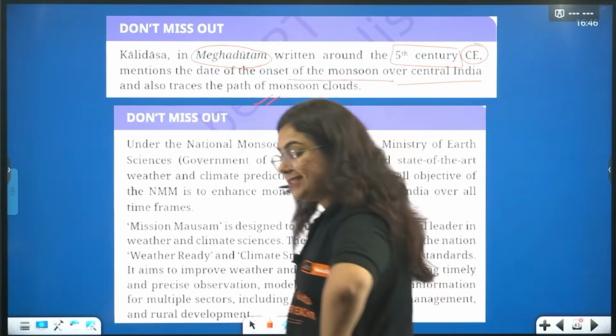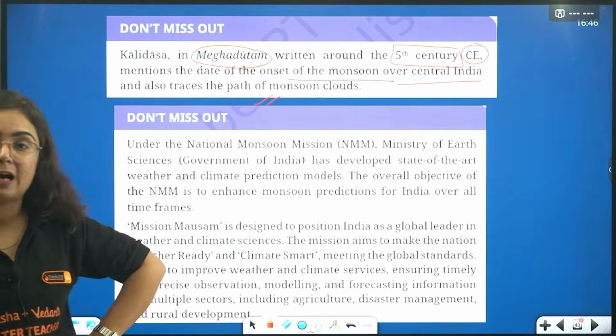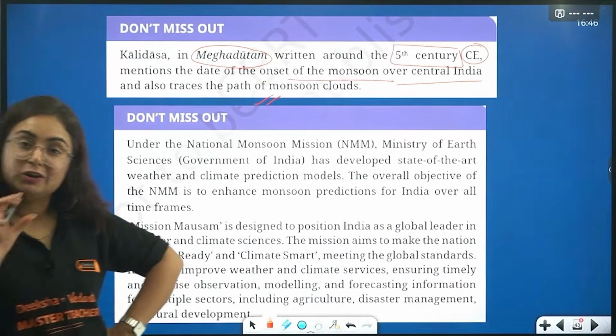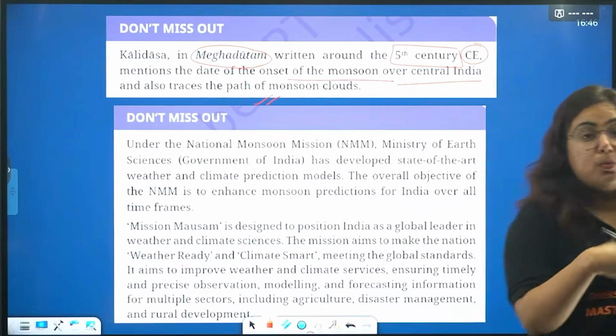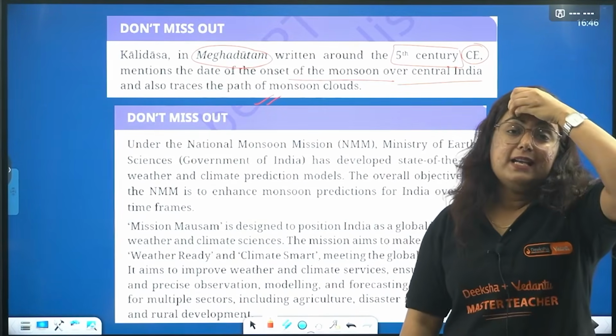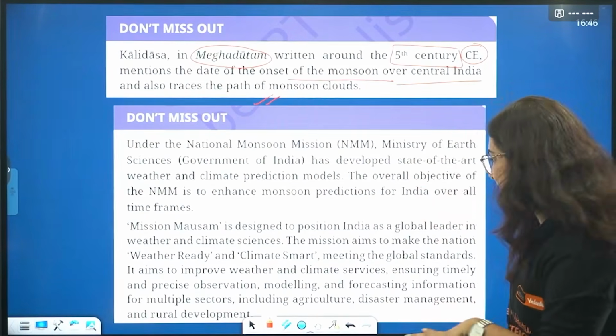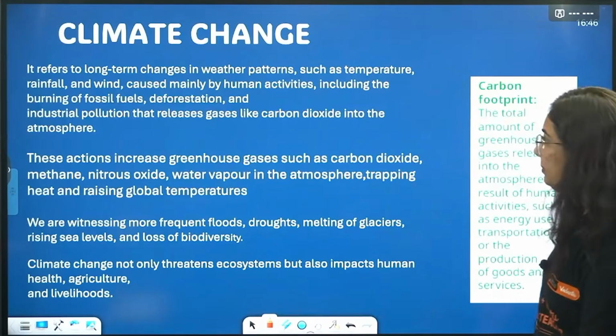Now if we see the work of Kalidas, there are a lot of things like Ritu Samhara, which tells us about the seasons of India. Meghdootam, which tells us about the monsoon of India. Kumar Sambhava, which tells us about the dynasty of rulers. So, a very good writer he was. And I urge you to read this, don't miss out.